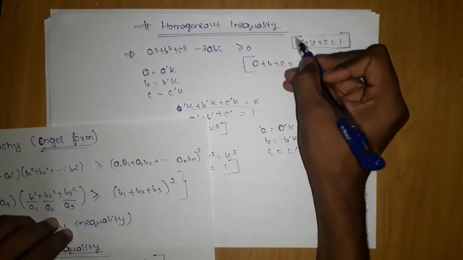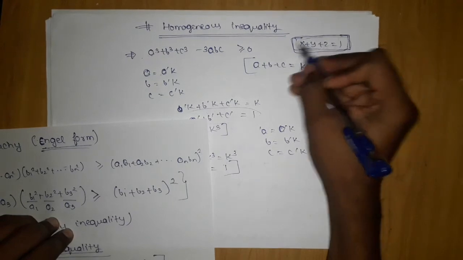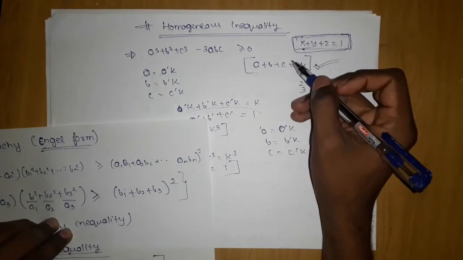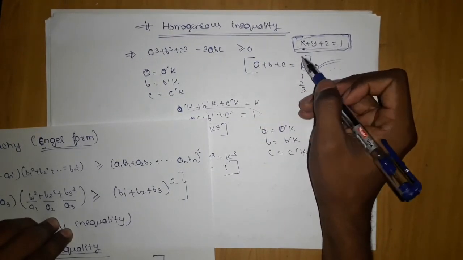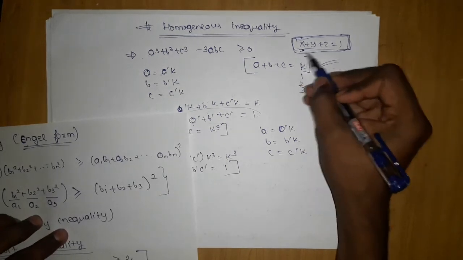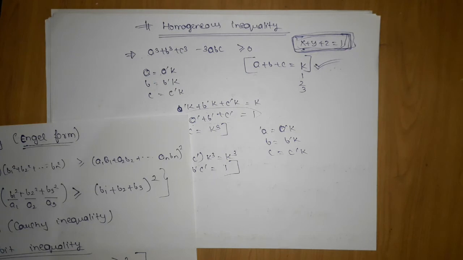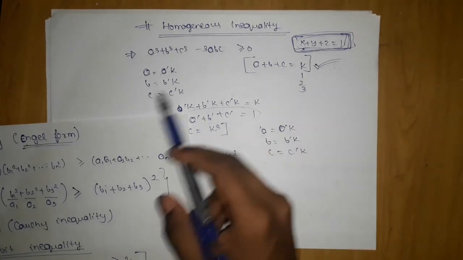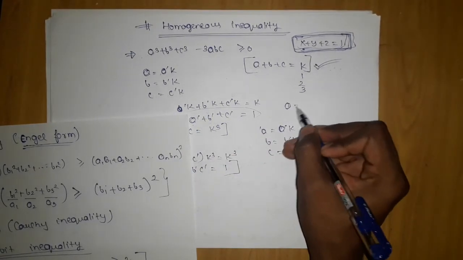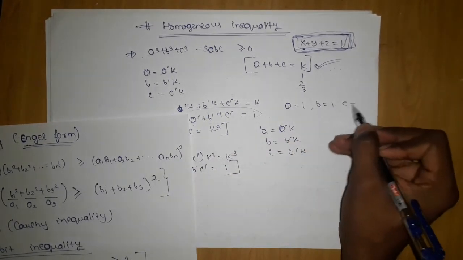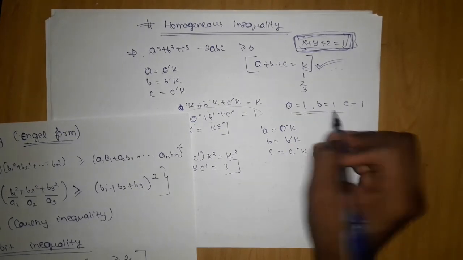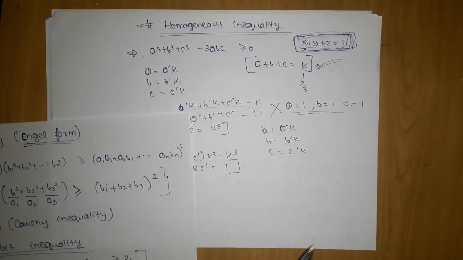So you must now understand why they give you x plus y plus z in the question. The reason is that it is a homogeneous inequality, and in a homogeneous inequality, even if they don't tell you, you are free to consider x plus y plus z is equal to 1. So this was a homogeneous inequality, where the degree of the terms is 0. You are free to consider these things. But you are not allowed to consider a is equal to 1, b is equal to 1, c is equal to 1. This is pure hit and trial, and not any conceptual thing. You are not allowed to do this.